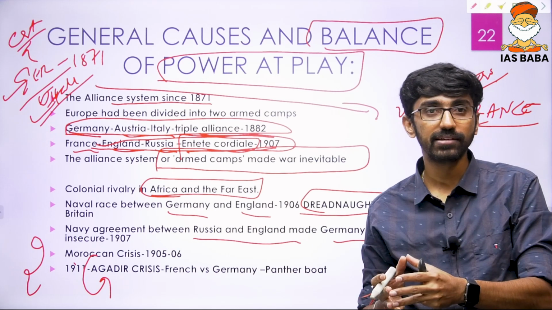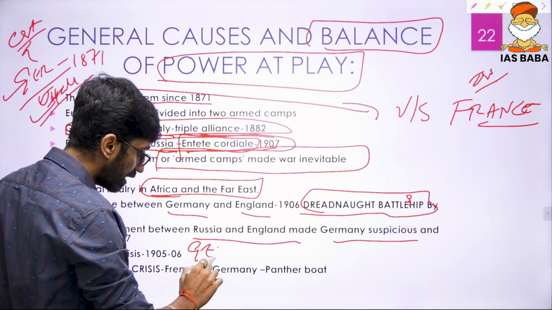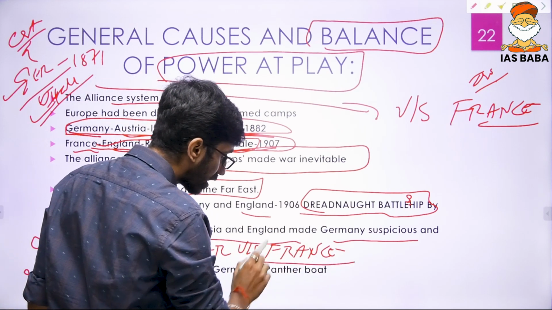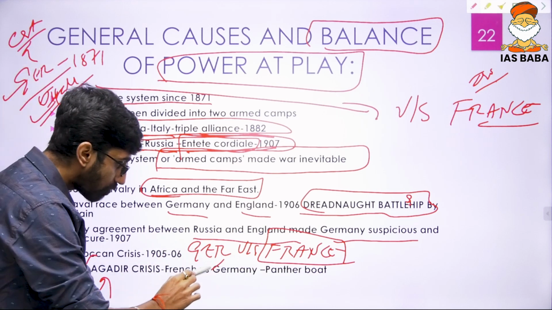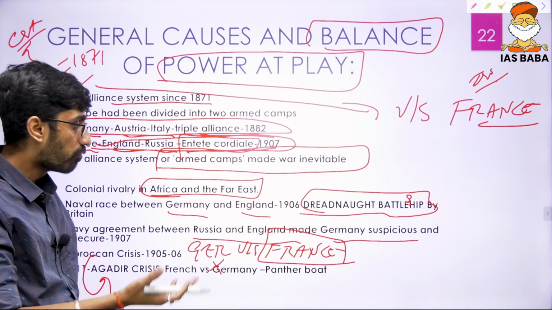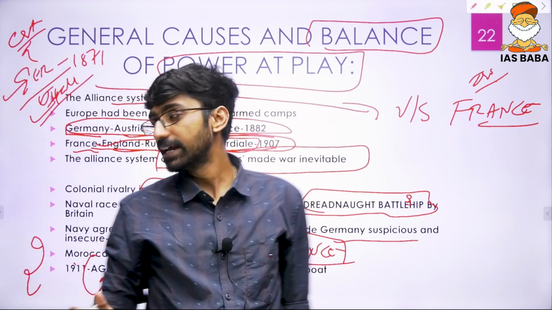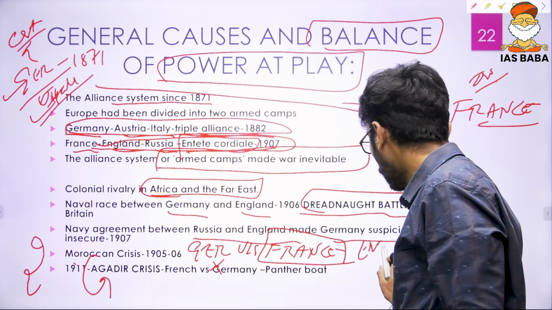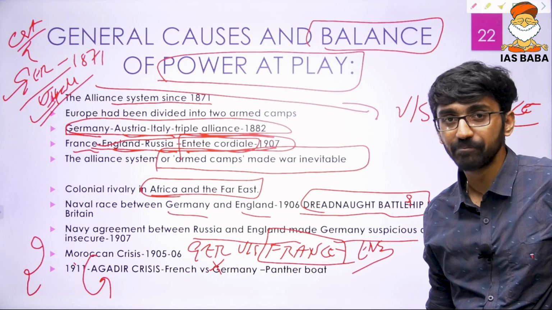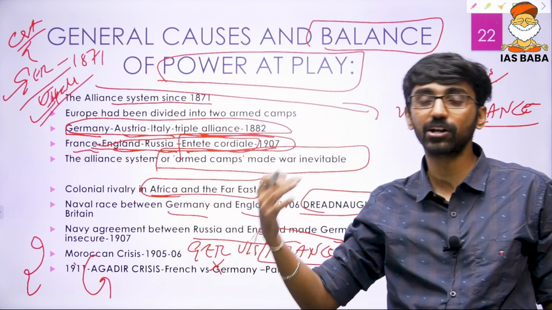So what is this Moroccan crisis? It is an issue where Germany was against France, because France wanted to have greater control over Morocco, but Germany did not want to give greater control over Morocco to France. Germany protested against France having control over Morocco, but England came to the help of France. So look at how this balance of power is at play: one country taking a stand against another country, but one more country coming to help.